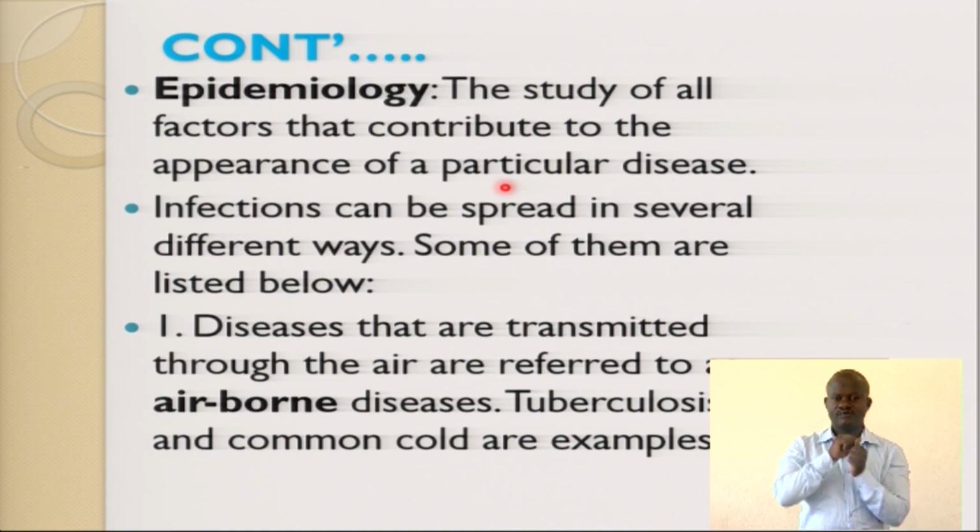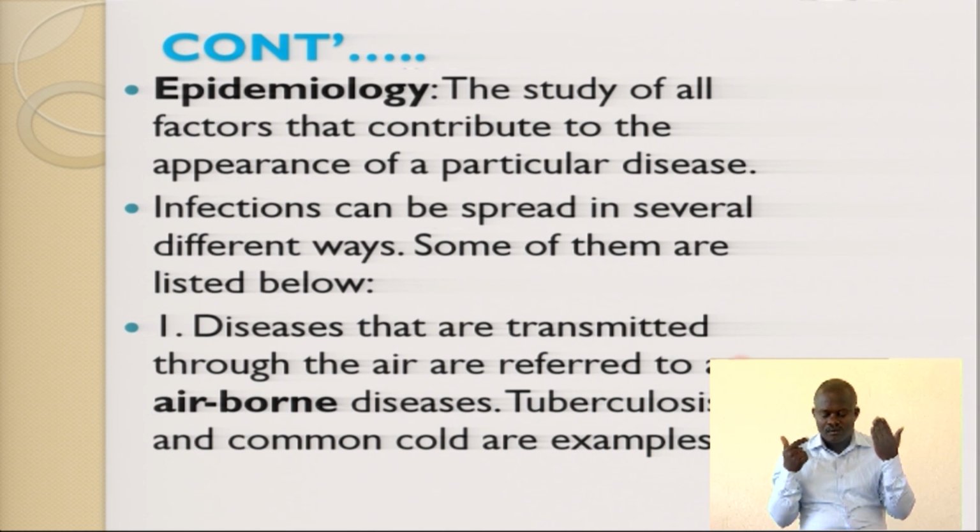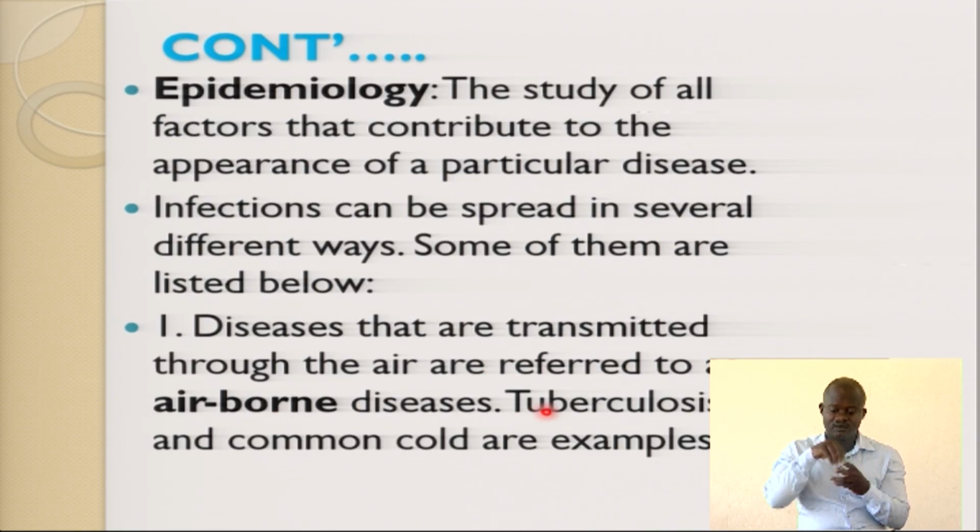Another one is the common cold. All these are examples of airborne diseases, diseases that are transmitted through air. So I said diseases that are transmitted through air are referred to as airborne diseases. These include tuberculosis and common colds.